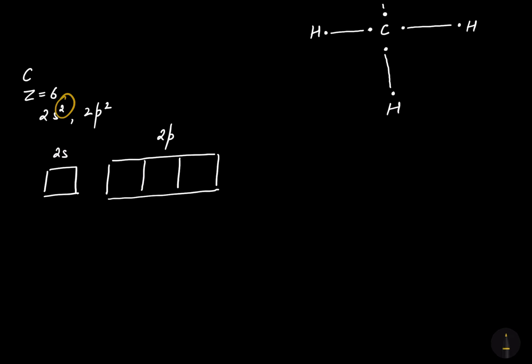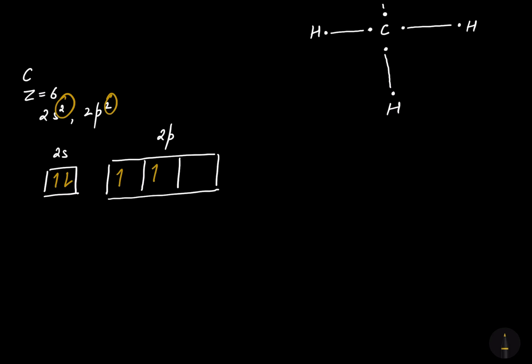The 2s has 2 electrons. So the first electron with a spin of plus 1 by 2, the second electron with a spin of minus 1 by 2. Now 2p has 2 electrons. So we have to follow Hund's rule. The first electron in the first orbital, the second electron in the second orbital.